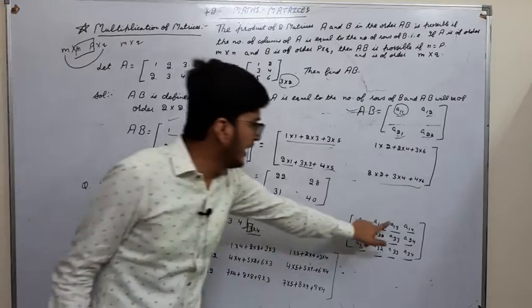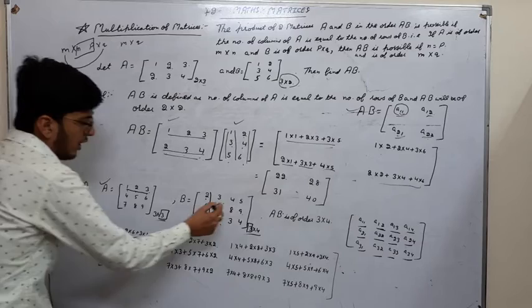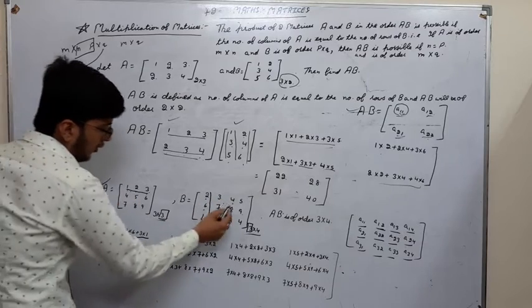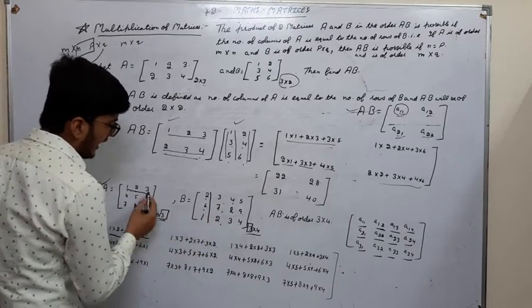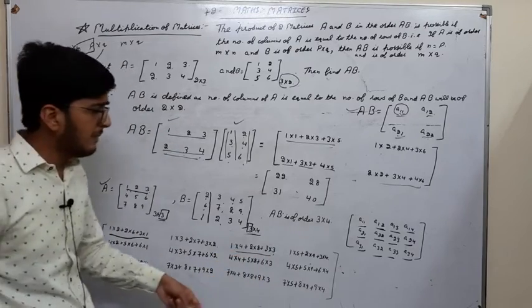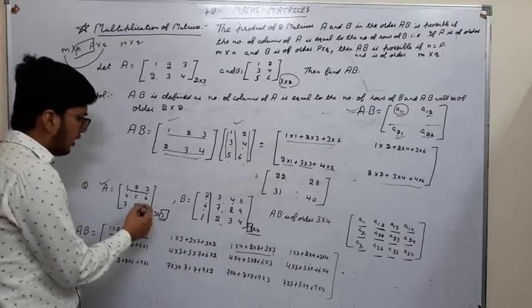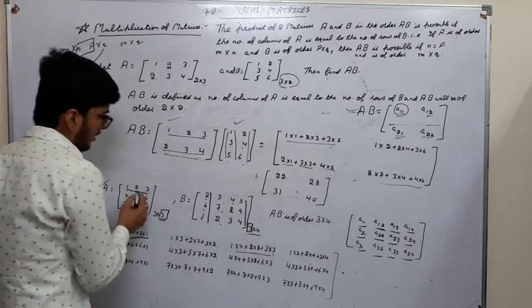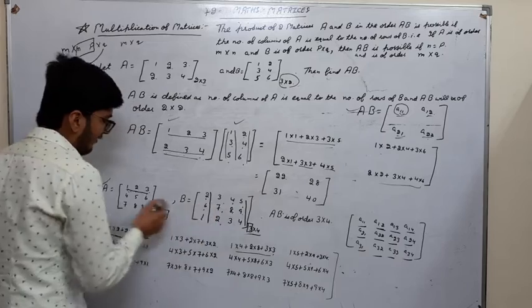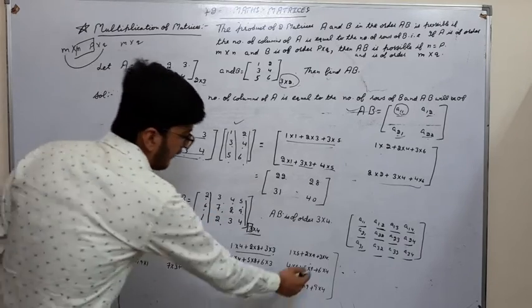Third element A13, first row and third column: 1 into 4 plus 2 into 8 plus 3 into 3. Right? Fourth element A14, first row of A, fourth column of B. Multiply 1 into 5, 2 into 9, 3 into 4. Right? This will be our fourth element.